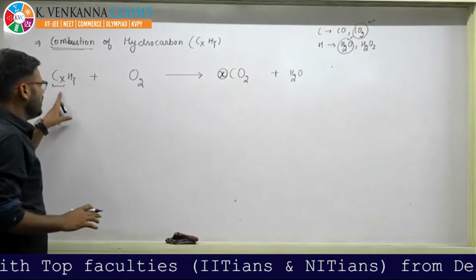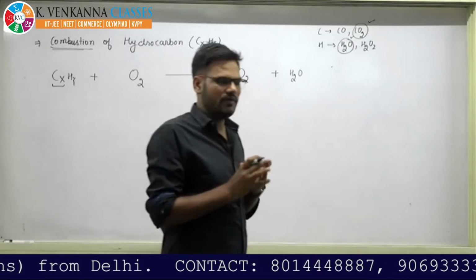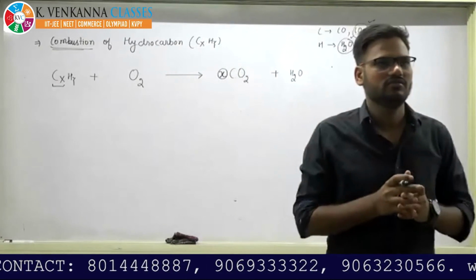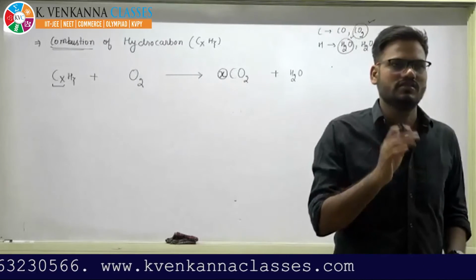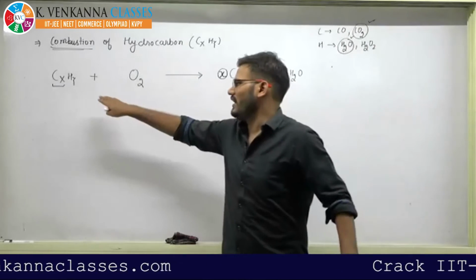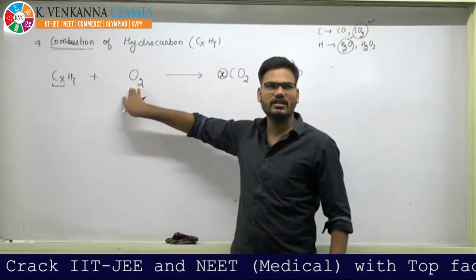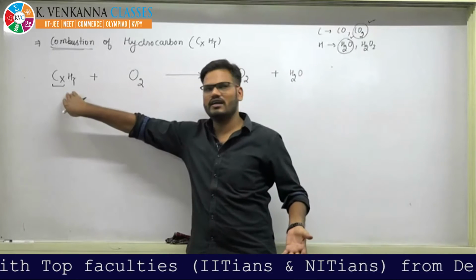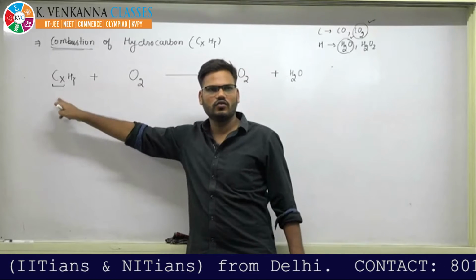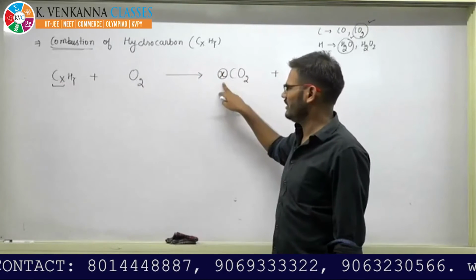Now as carbon is already balanced, try to balance the atoms of the heteroatomic molecules first, because they contain more than one type of atom. We will be focusing on oxygen in the last. So first we are focusing here. If you balance carbon, it will give you x here.